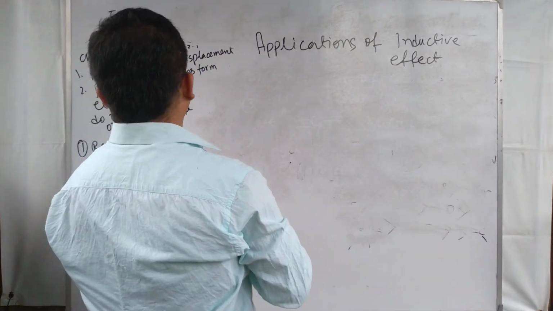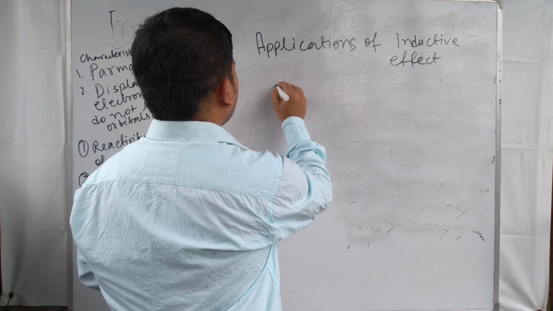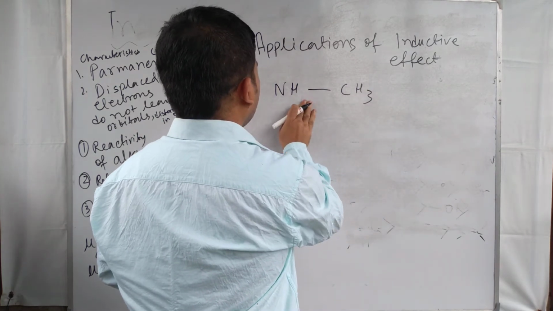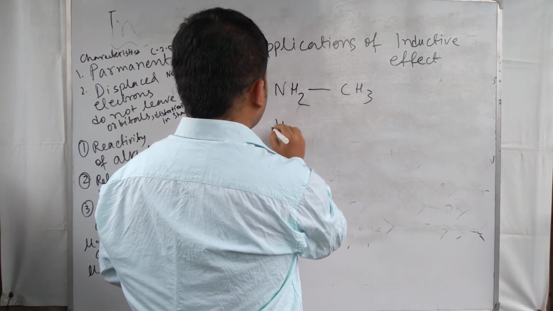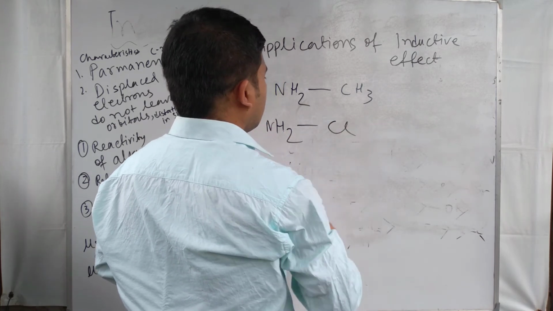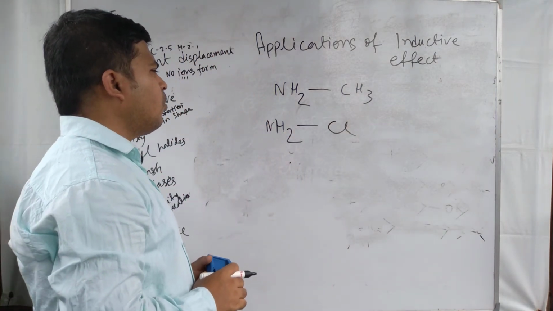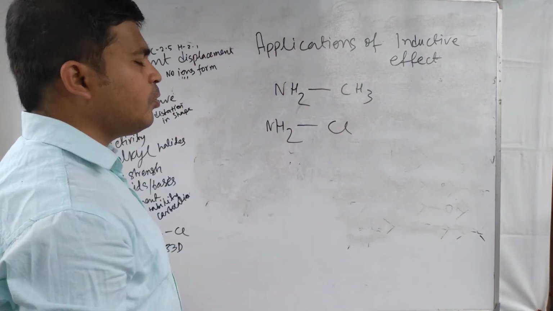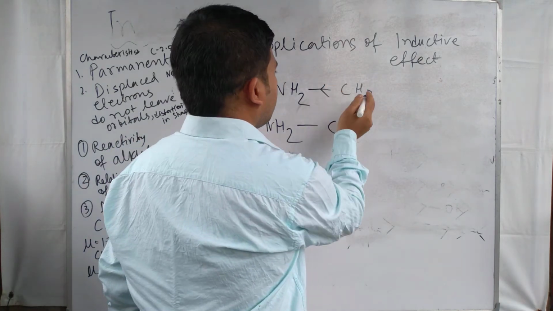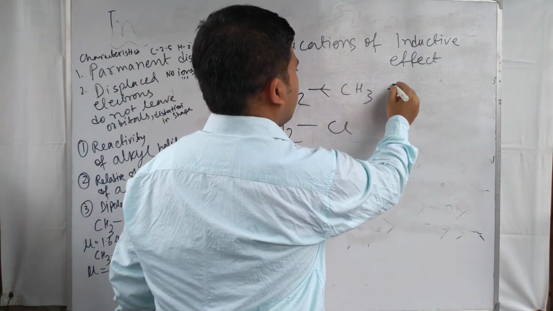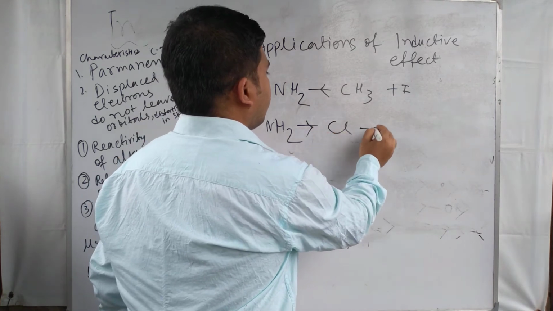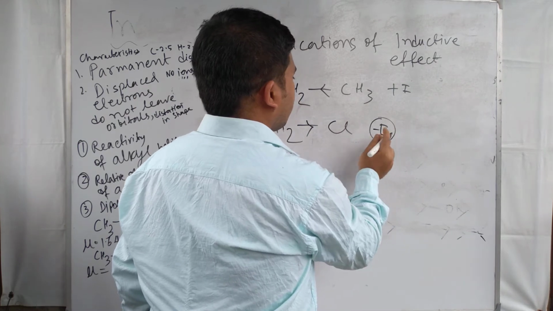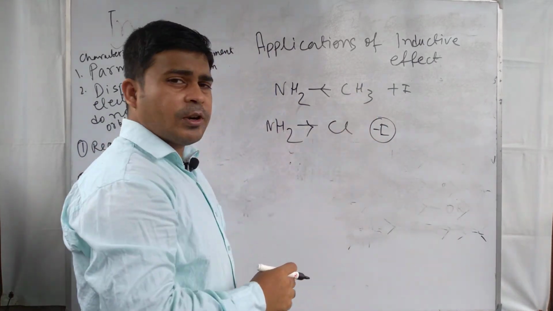Next thing is the strength of bases. If we consider NH2CH3 and NH2Cl, which one will be the relatively more powerful base? See here, this one has a +I effect operating group, and this one has a -I effect operating group, chlorine. Chlorine is a -I effect operating group and methyl is a +I effect operating group.